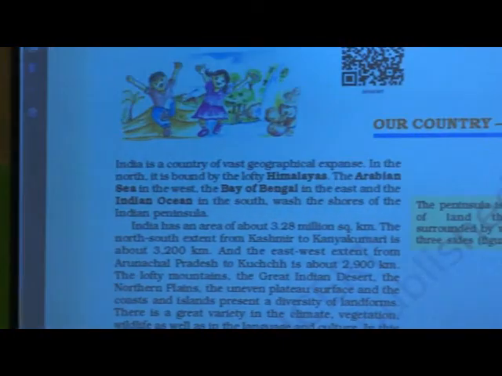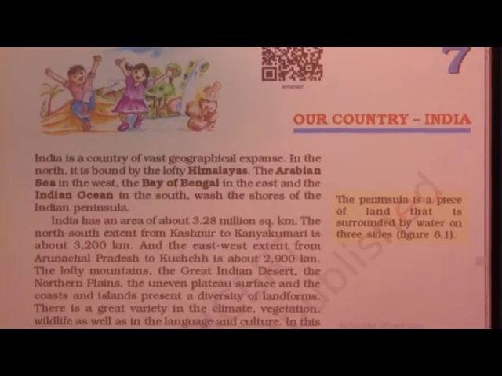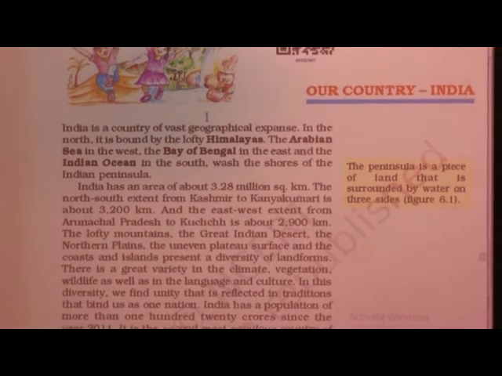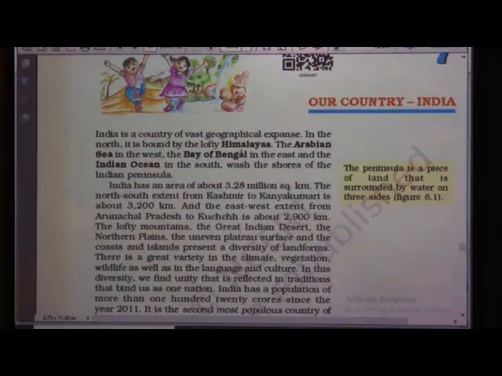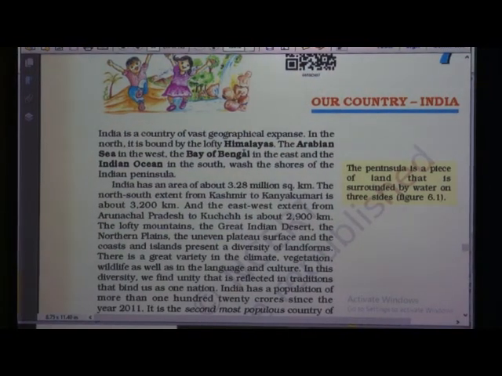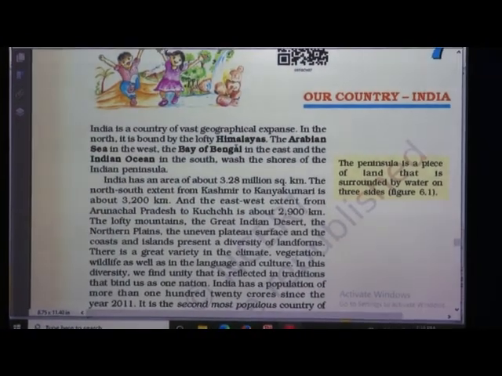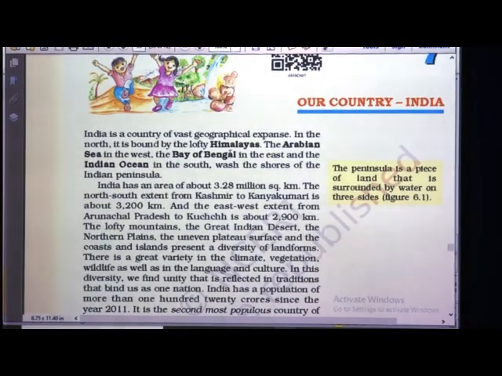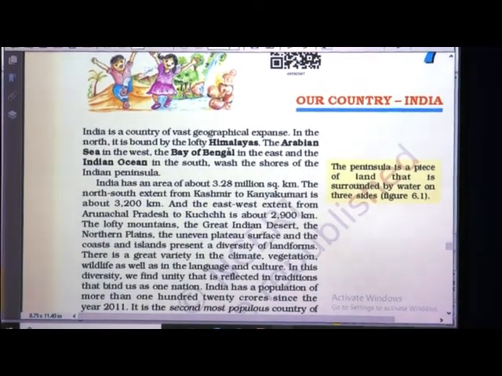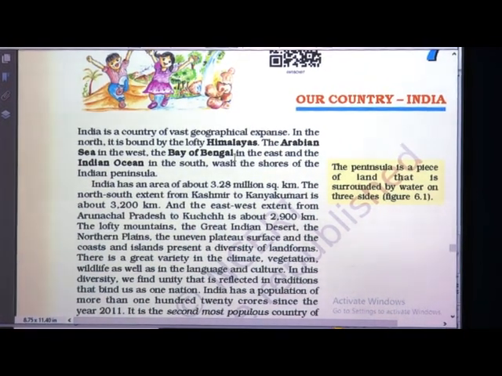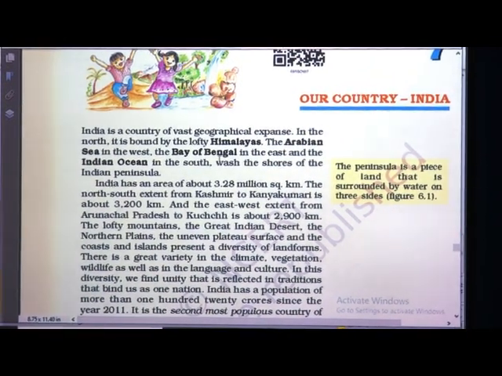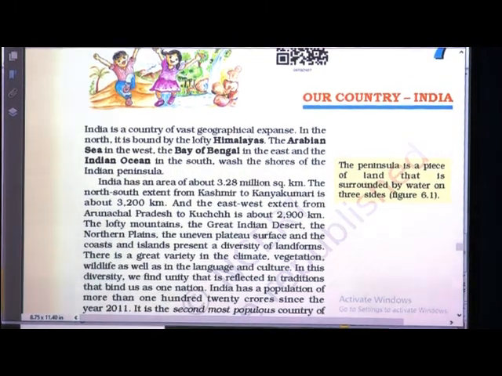Lesson number 7, our country India. India is a country of vast geographical expanse. Expanse means a big area, a vast area. Geographical expanse is created by man and also naturally made by our earth. In the north it is bounded by the lofty Himalayas, which means if we go to the north side, there we have the Himalayas.